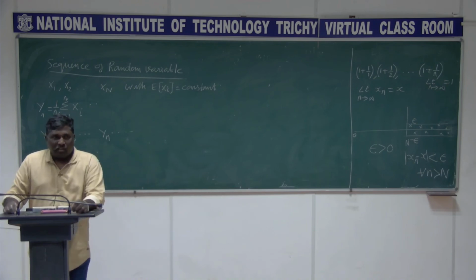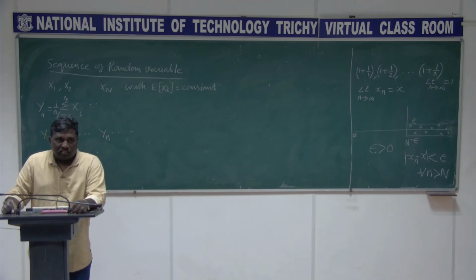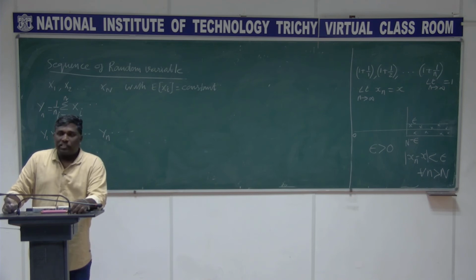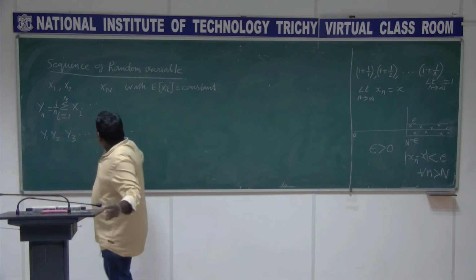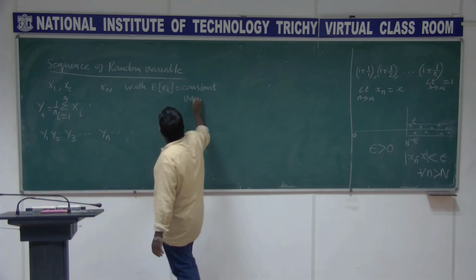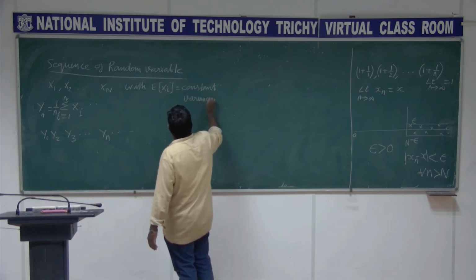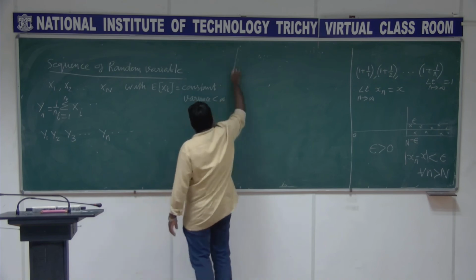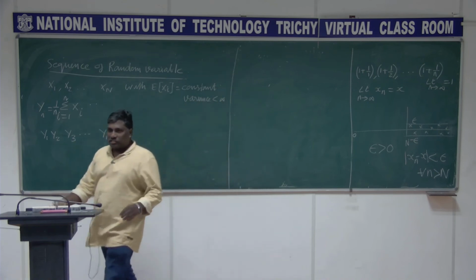I am actually defining the random variables xi. They are all random variables with the expectation being constant, that's it. And the variance is less than infinity, that is also there. This is additional information for you, the mean and then the variance I am just giving.